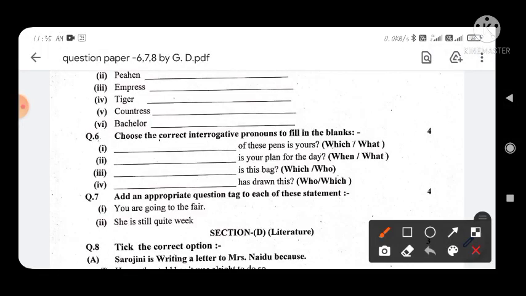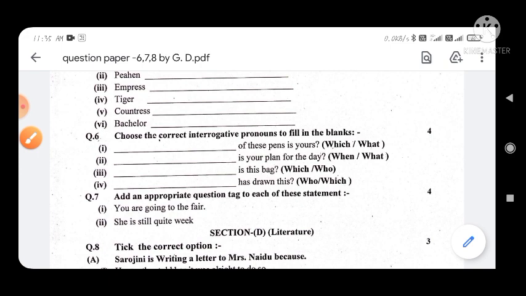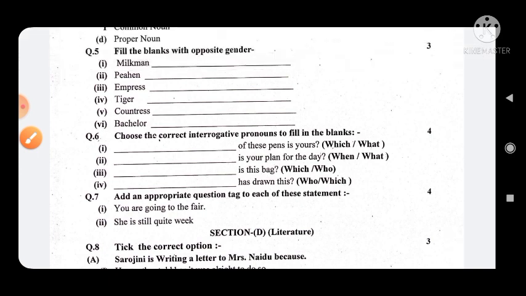Now next, question number 6: choose the correct interrogative pronouns to fill in the blanks. You can see here some interrogative words given in the brackets, so you have to select the correct word from the brackets and write only one word, not both. If you write "which," then do not write "what," and if you write "what," then do not write "which." So you can see here, blanks of these pens is yours.